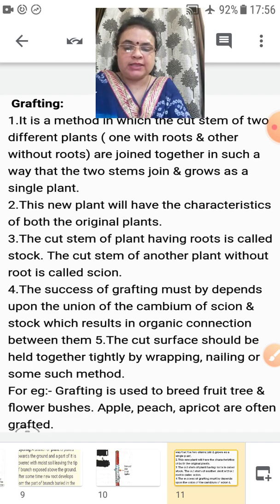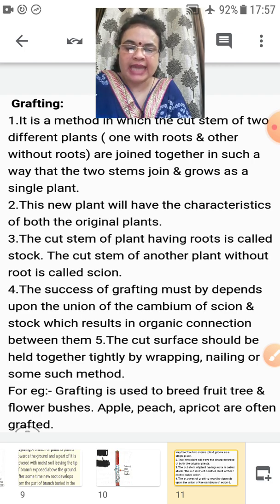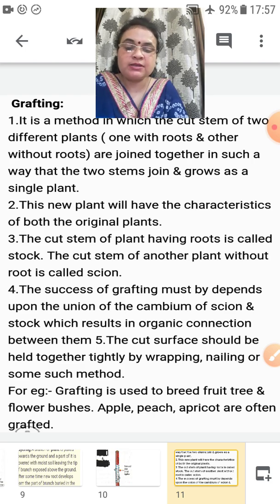Okay, the success of grafting depends upon the union of the cambium of scion and stalk, means how their tissues are developed, how strong their tissues are, and this will result in an organic connection between them.